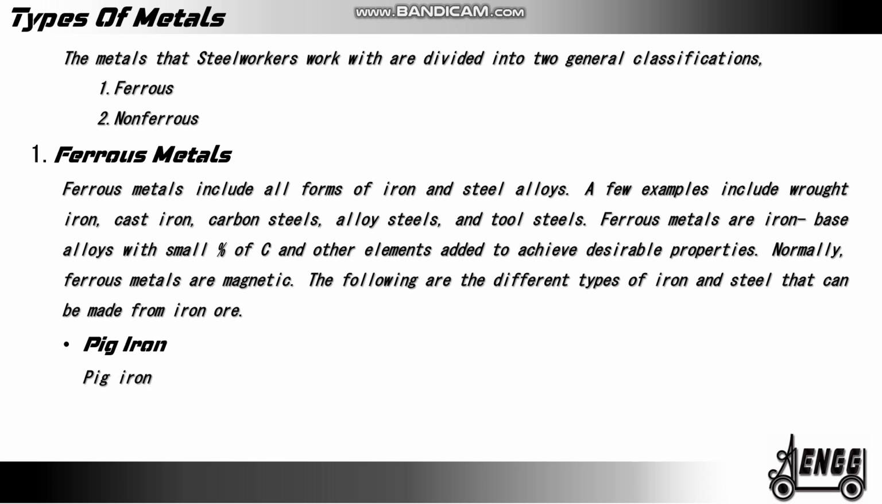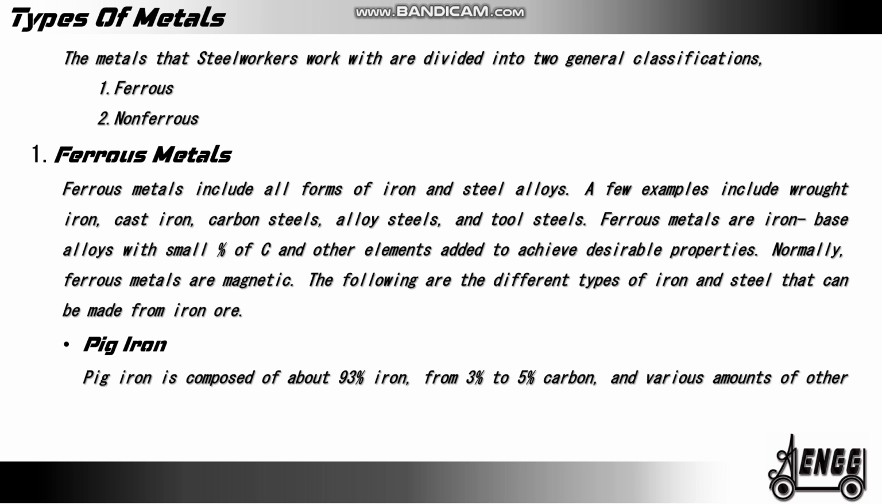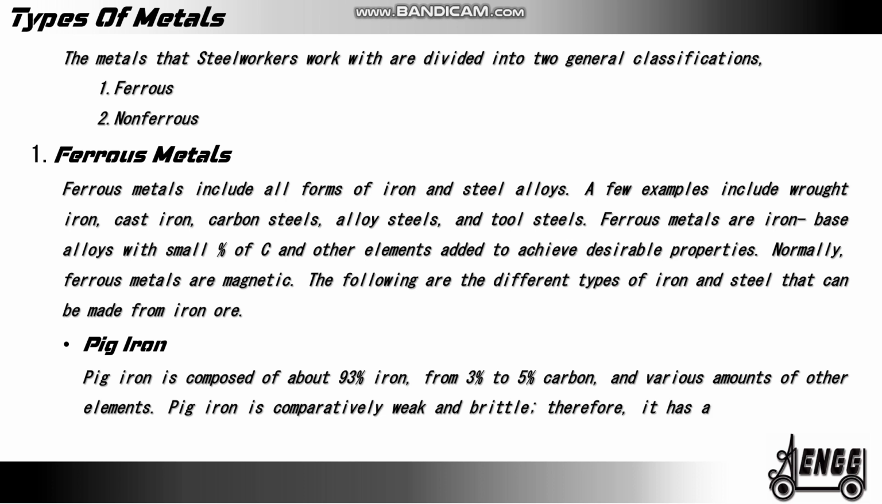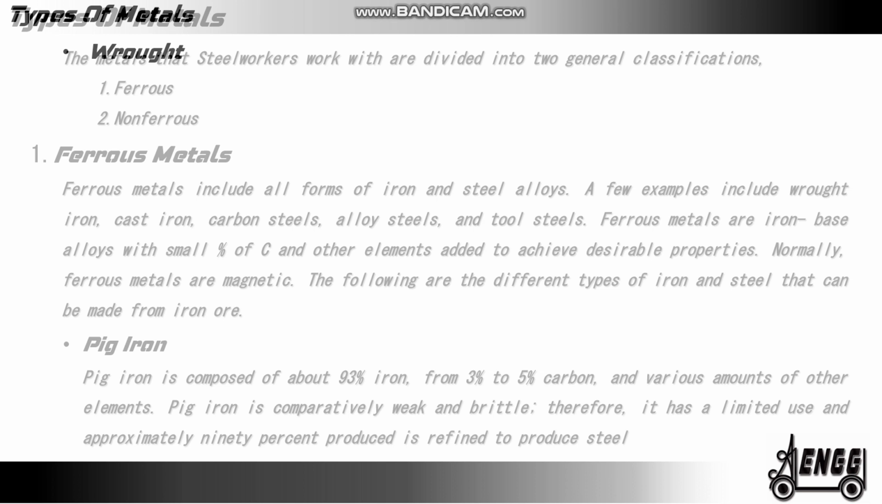Pig iron. Pig iron is composed of about 93% of iron, 3% to 5% of carbon, and various amount of other elements. Pig iron is comparatively weak and brittle, therefore it has a limited use and approximately 90% produced is refined to produce steel.